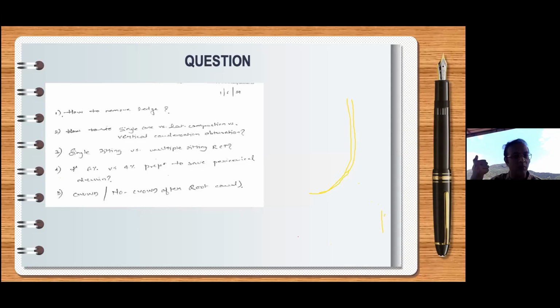The push button is only to remove the file, only to unlock the file. So just move and lock the file in the patient's mouth and then start your endomotor. This way, you will be able to prepare the canal further very easily. So that's one question.